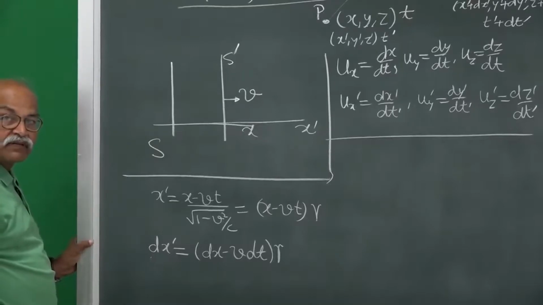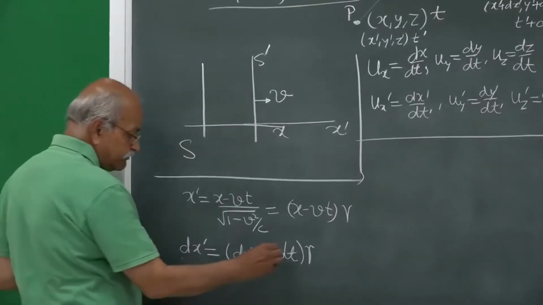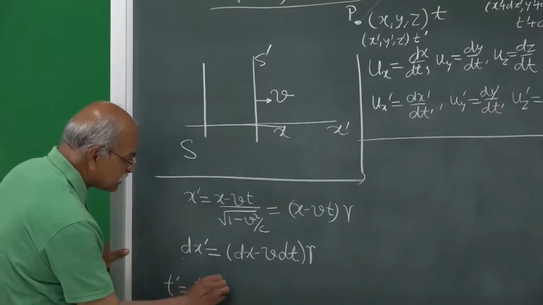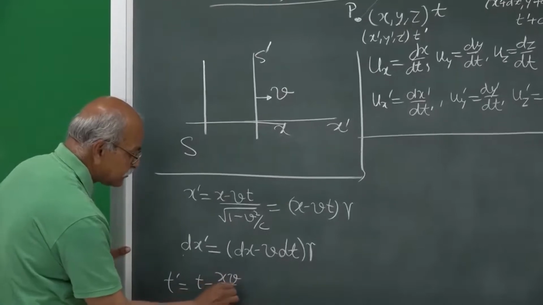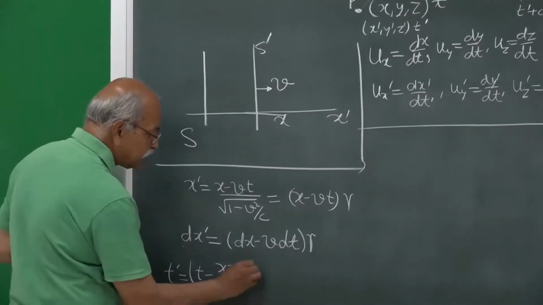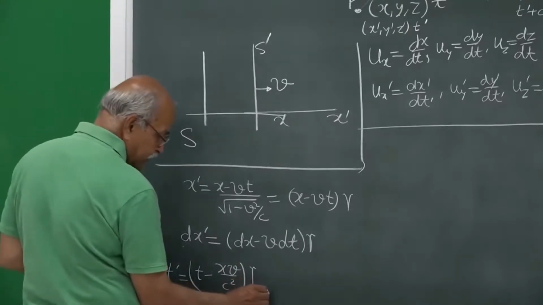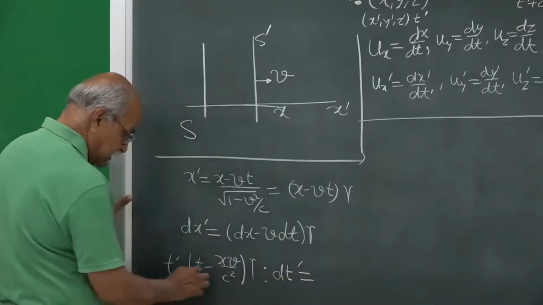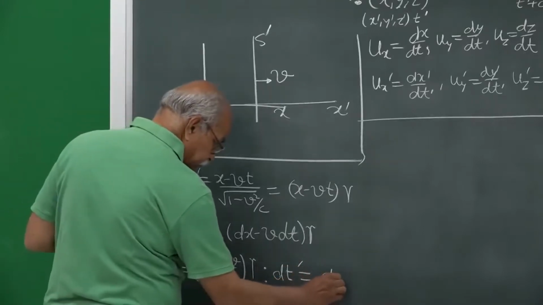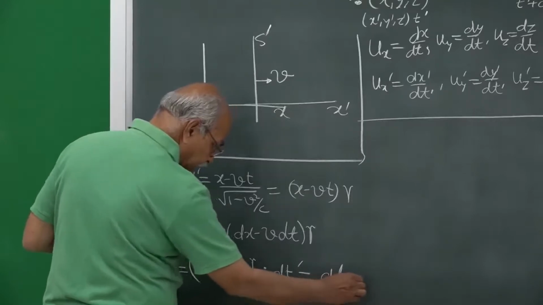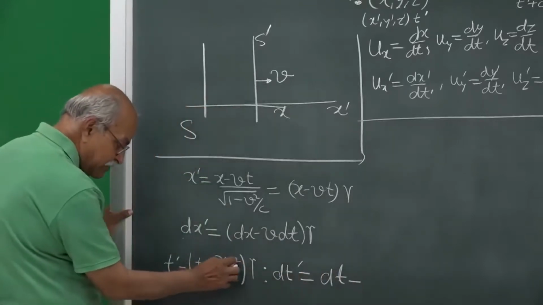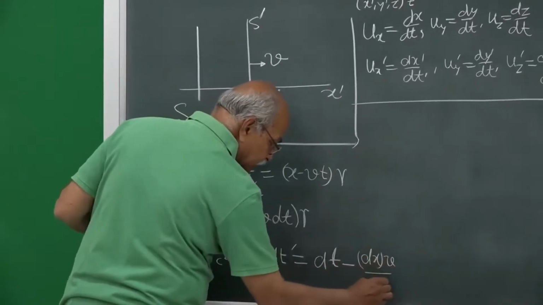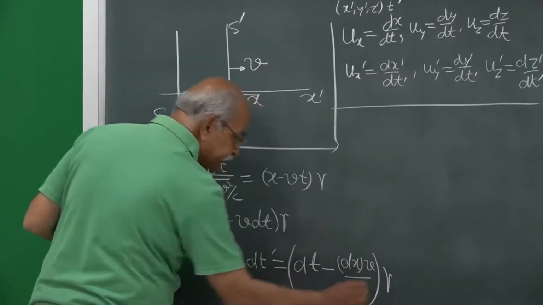Similarly, start for time, you have t prime is equal to t minus x v by c squared, multiplied by gamma, and therefore, you can write what is dt prime. dt prime will be equal to dt minus dx v by c squared, times gamma.